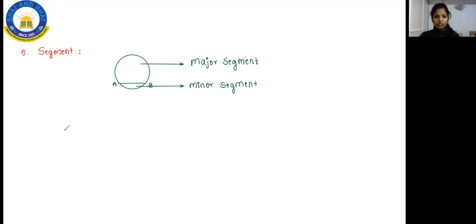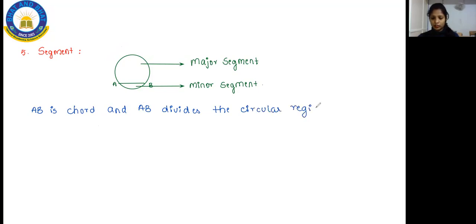Here there is no actual meaning; they have just named it. AB is a chord, and AB divides the circular region into two parts.